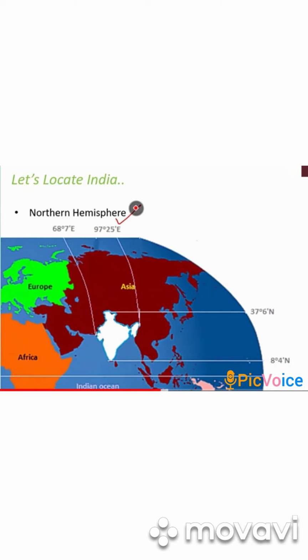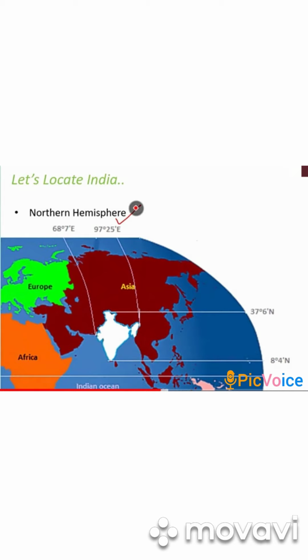Then from the equator, see the bottom part of India, the tip of India, starts at 8 degrees 4 minutes north, and it extends to 37 degrees 6 minutes north, and because of both the latitudinal and longitudinal extent, see India lies in Asia.